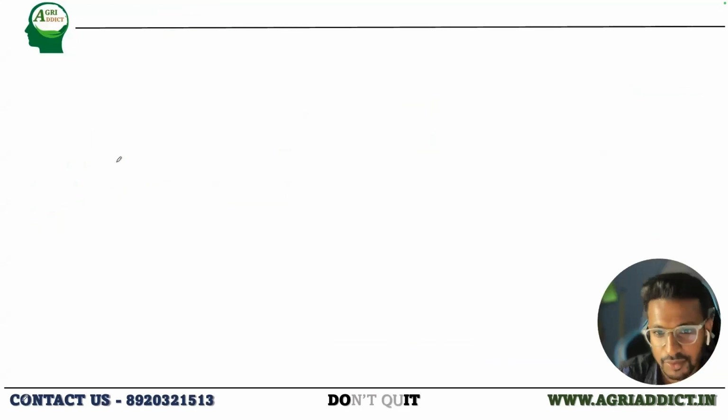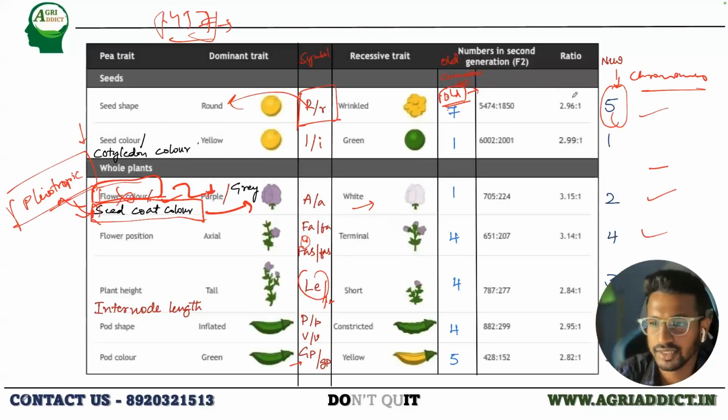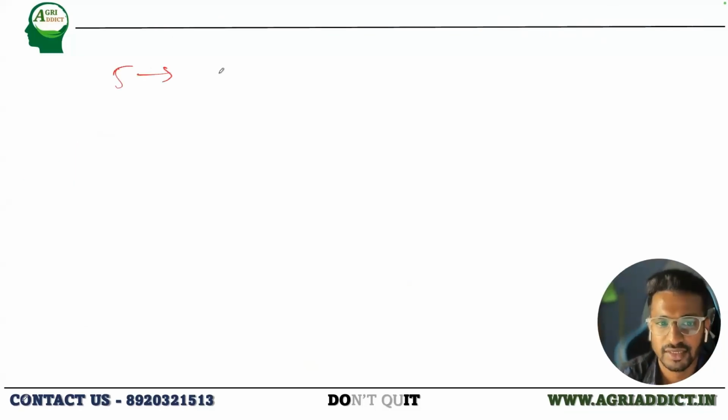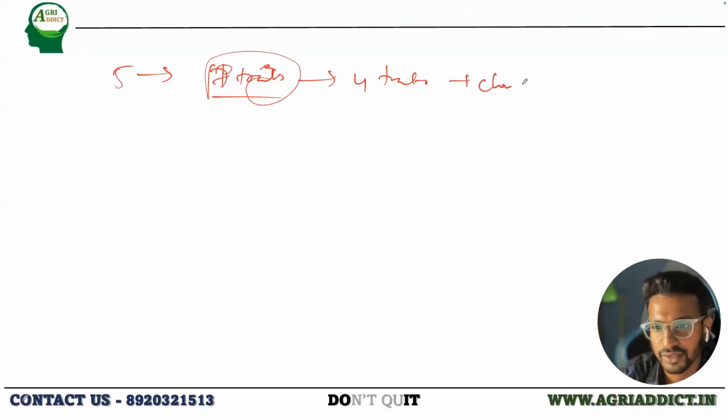Okay, so one more interesting thing. Out of these 7 traits, how many genes are actually present? Just count the genes. It is 1, 2, 3, 4, 5. My camera might be masking the numbers, but it is 1, 2, 3, 4, 5. So how many genes total? Total 5 genes contributing to 7 different traits. Out of these 7 traits, 4 traits have been completely cloned. So we have the complete information regarding these 4 traits.